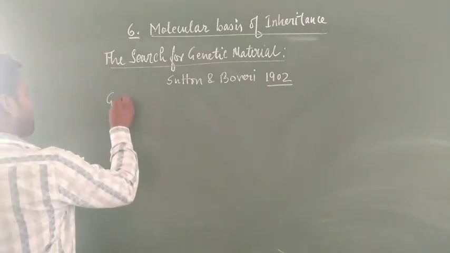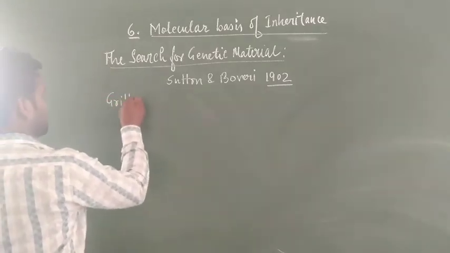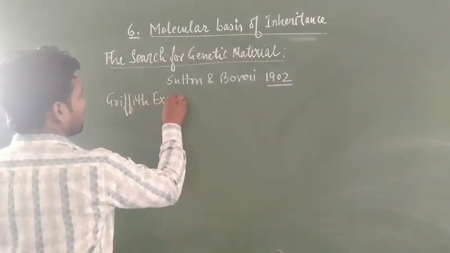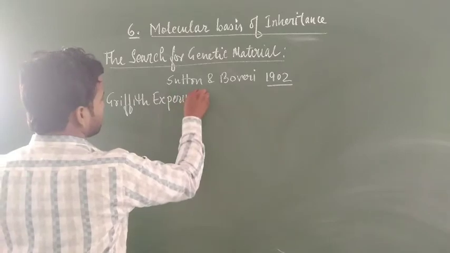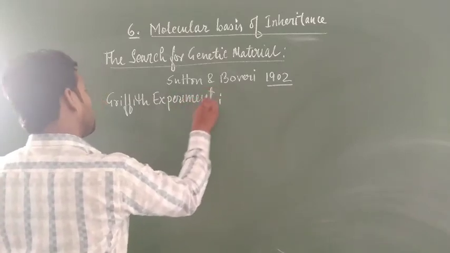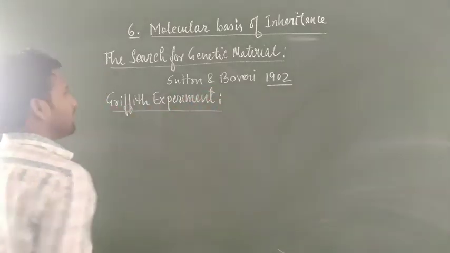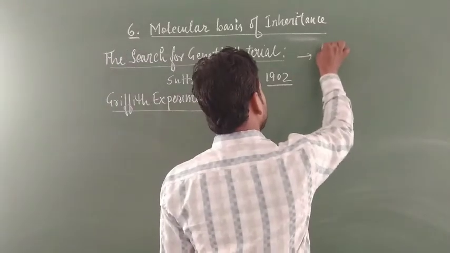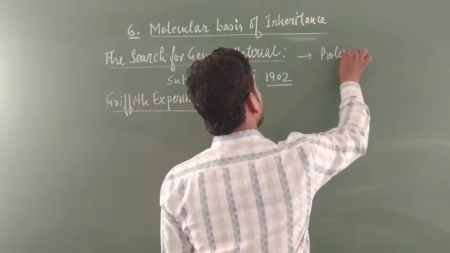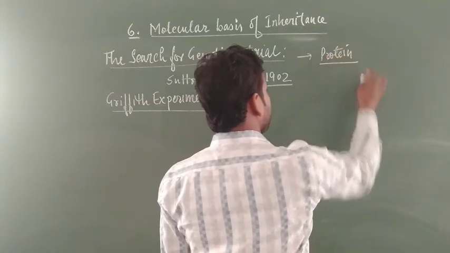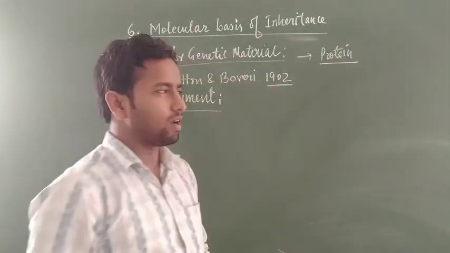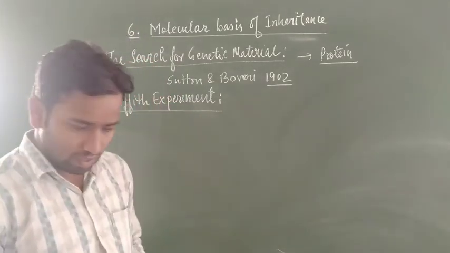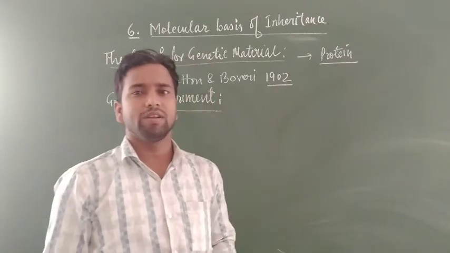The first experiment that came into existence is called the Griffith experiment, and from there the search for genetic material started. Previously, it was believed that the genetic material is protein. But later on this concept was disproved, because genetic material is not a protein, it is DNA.